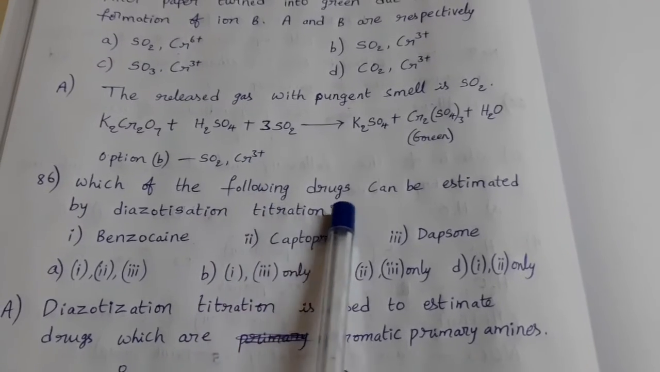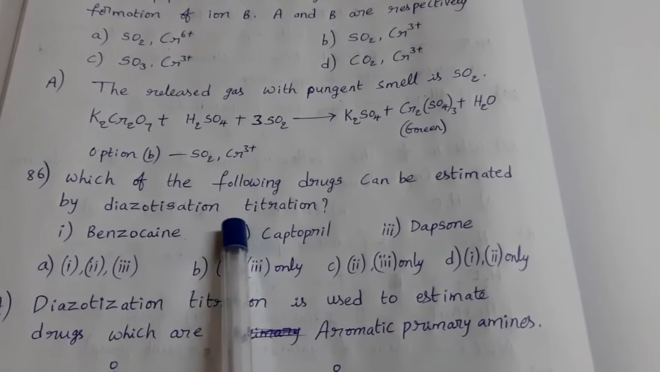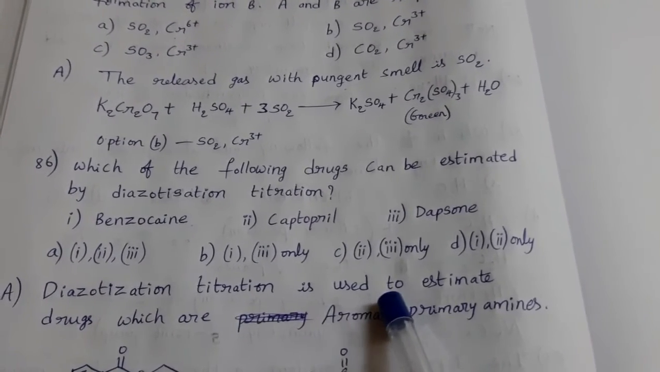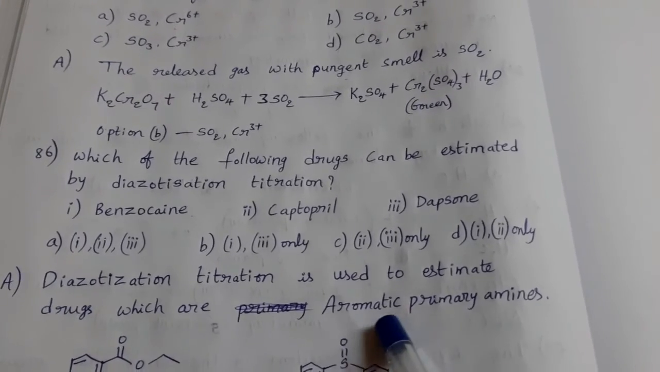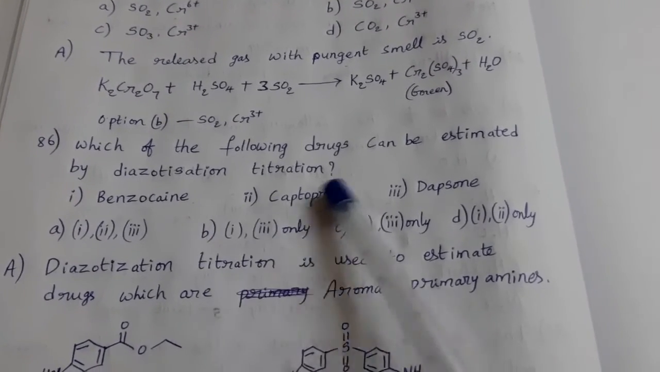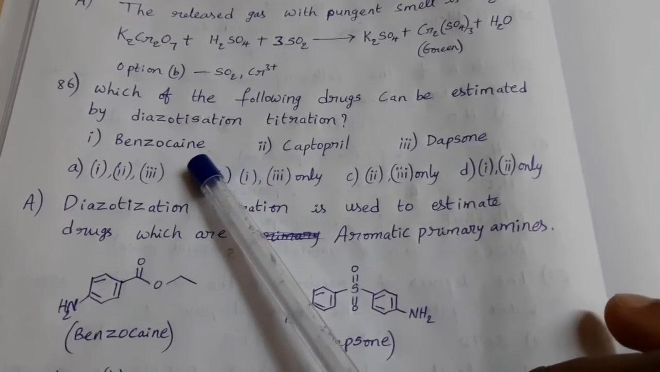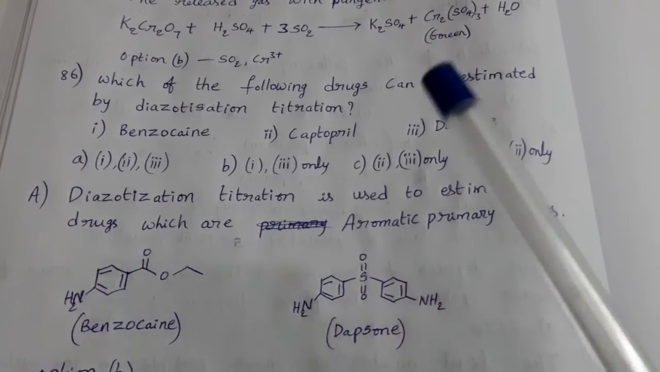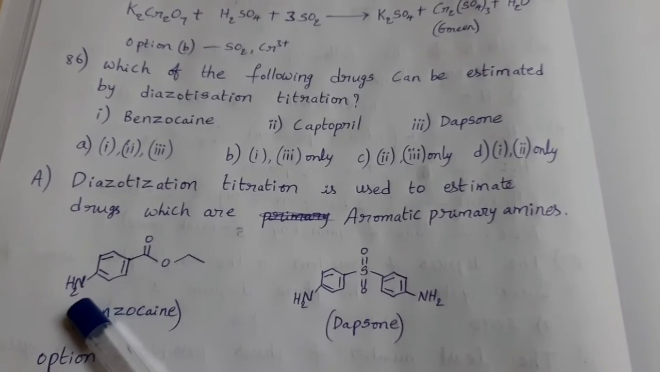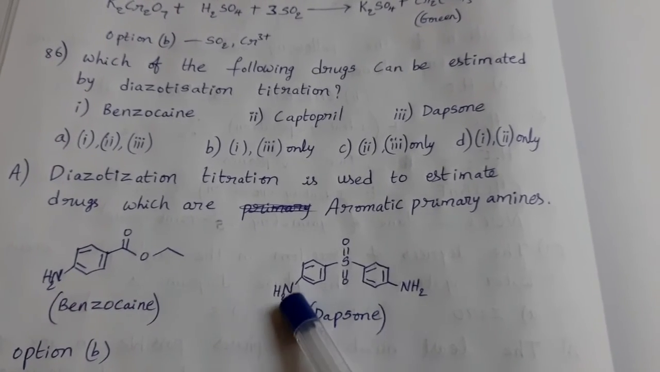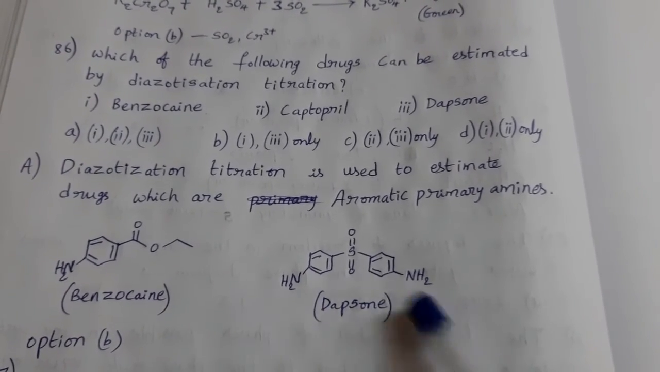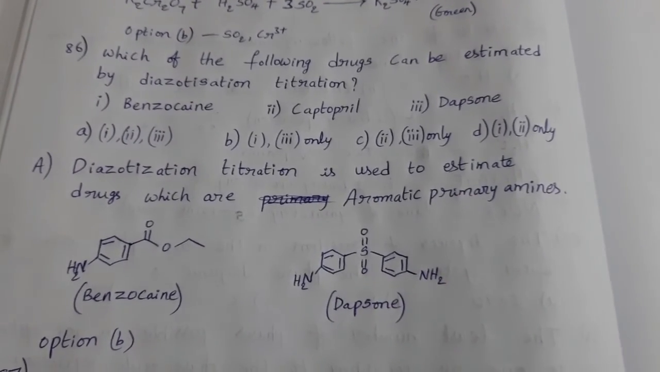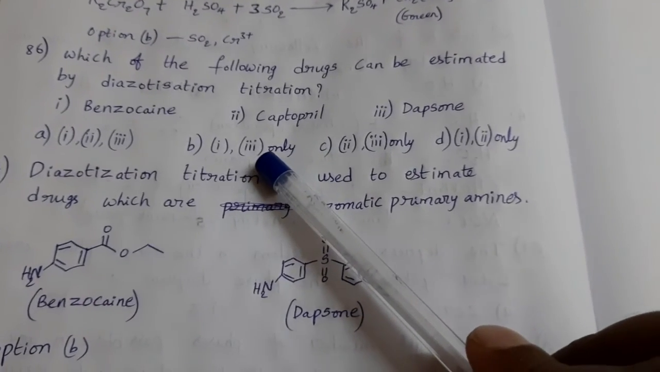Next. Which of the following drugs can be estimated by a diazotization titration? See this. Diazotization titration is used to estimate drugs which are aromatic primary amines. In the given drugs, benzocaine and dapsone, these two have an aromatic primary amine structure. This is the benzocaine structure, the NH2 group is present. Dapsone also has NH2 groups. So these two have aromatic primary amines and can be estimated by diazotization. Now option B is the answer.